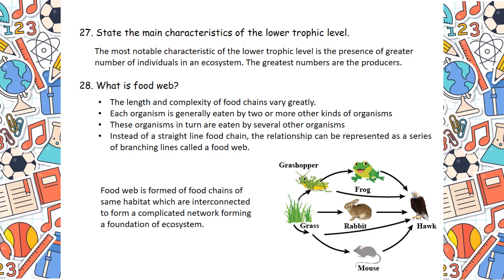Why? Because each organism is eaten up by two or more other kinds of organisms. Those organisms again in turn are eaten by several other organisms. So a food chain is a straight chain. It cannot represent this relationship. To represent this complicated relationship, a food web is necessary. Clear?